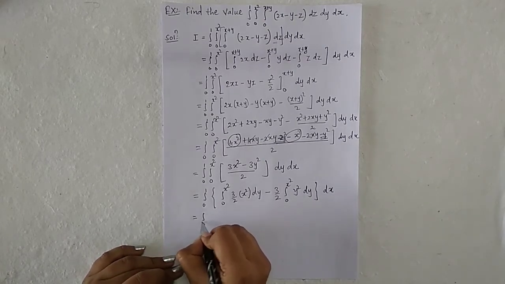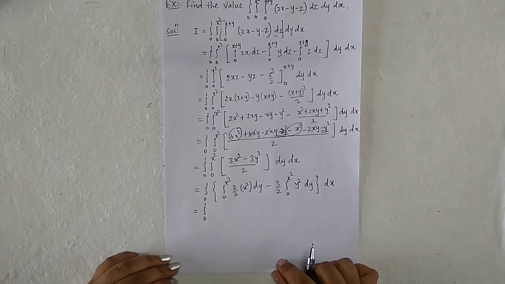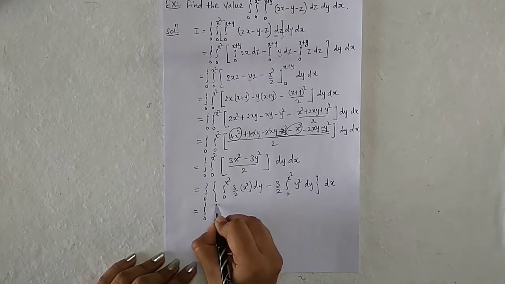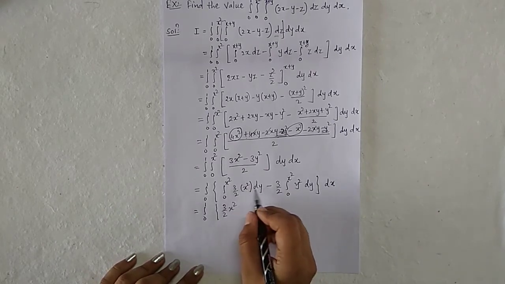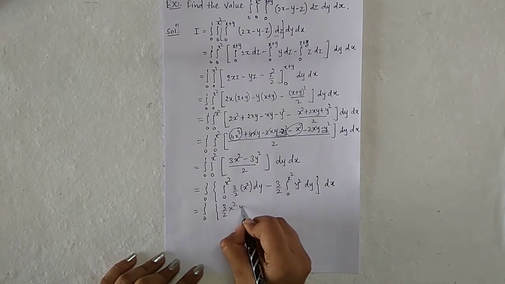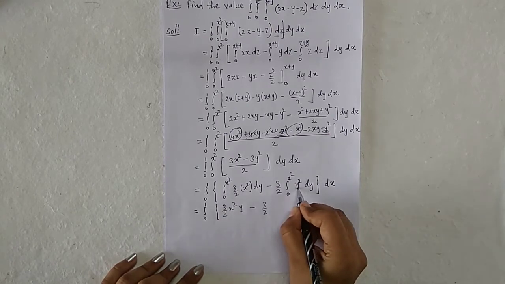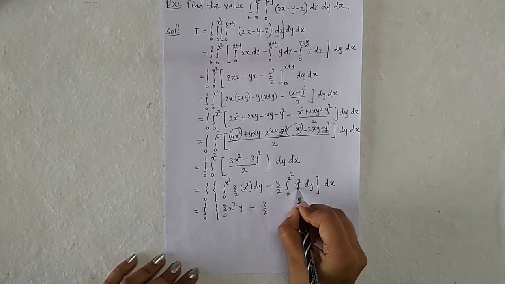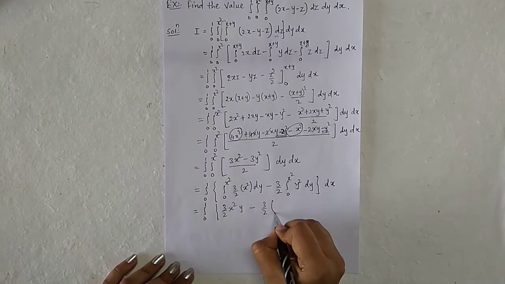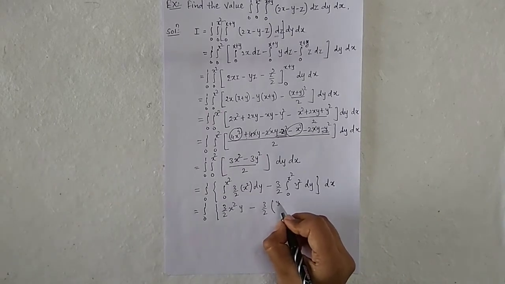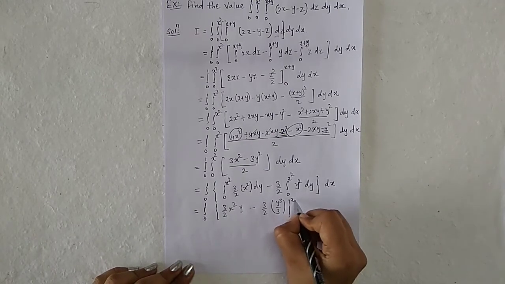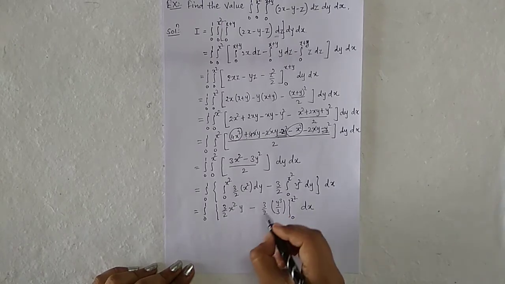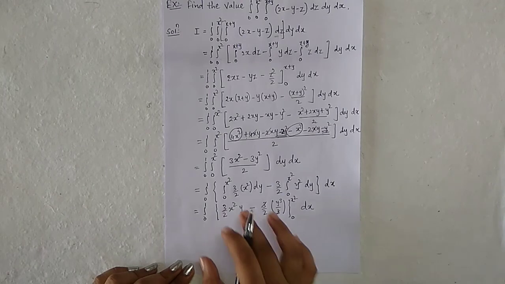Here 3 by 2 is constant, x square also constant, and integration with respect to y is y, minus 3 by 2, and integration of y square is y cube by 3. So it is y cube by 3, and the limit is 0 to x square into dx. Here 3 gets cancelled. Now put the limit.